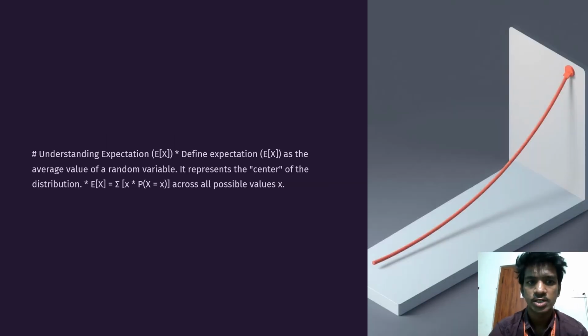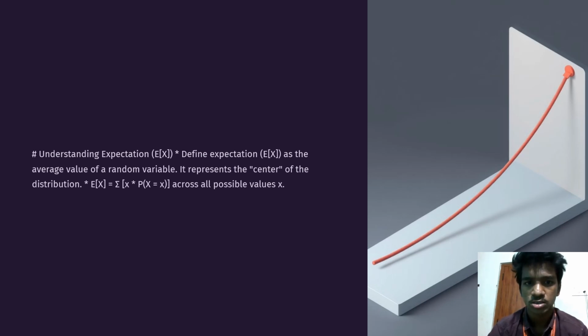Understanding the expectation E of x. Define the expectation E of x as the average value of a random variable. It represents the center of the distribution. E of x is equal to the summation of x into p of x, where x ranges across all possible values of x.